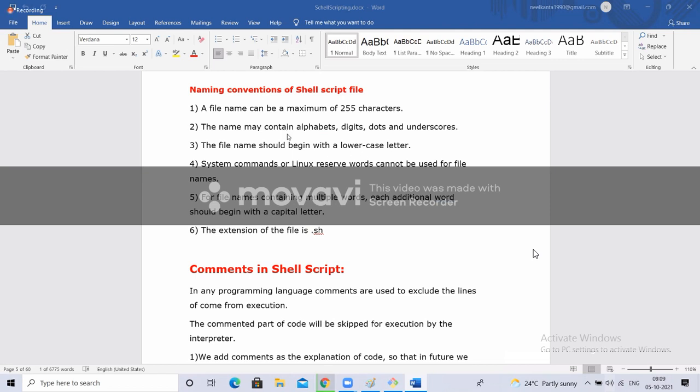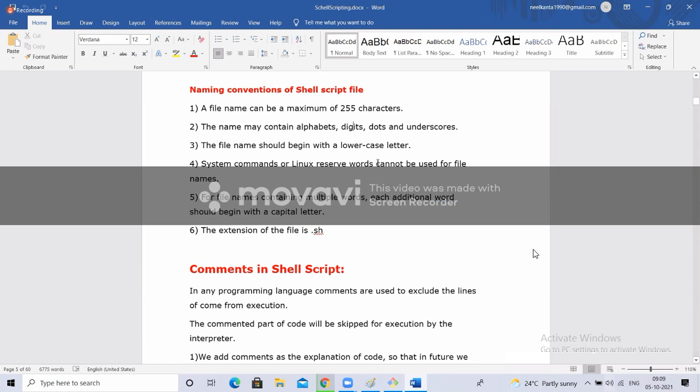Okay. See this one, right? The file name can have alphabets, digits, dots, underscores. Okay, if you have like my_script.sh, so my_script, you can differentiate with underscores. Now a file name should always begin with a lowercase letter. myFile, right? M small case. If a file has two words, the first word should start with small case and the second word should start with capital. myFile, M Y small, F capital, I L E, everything else small like that.